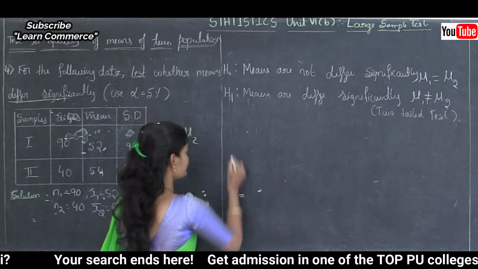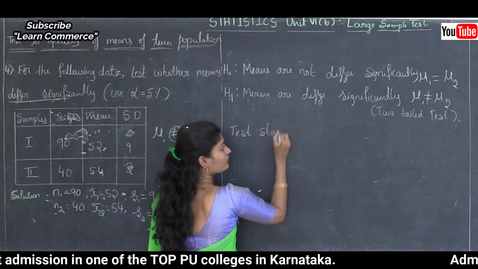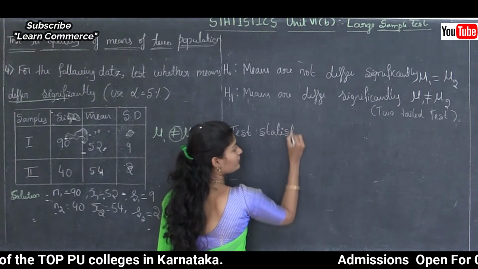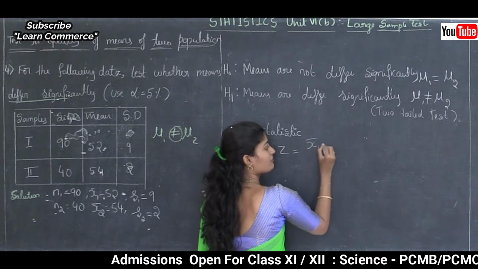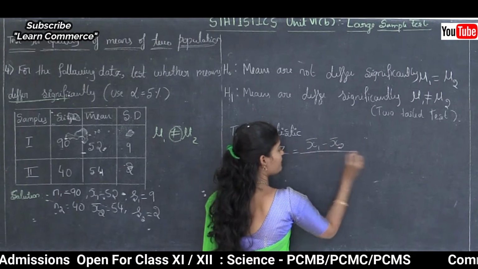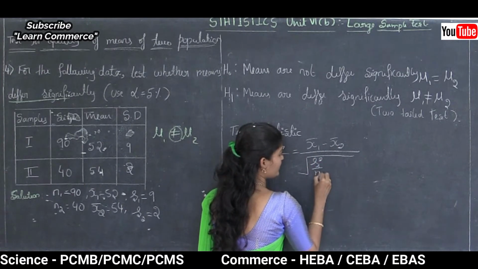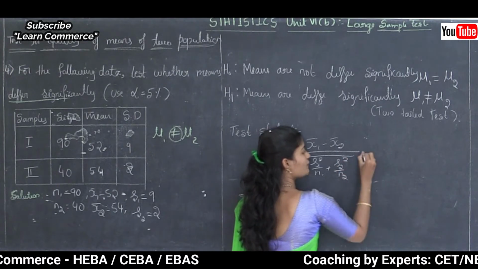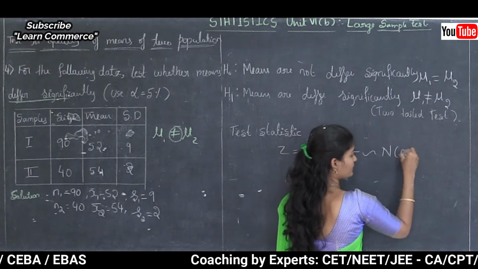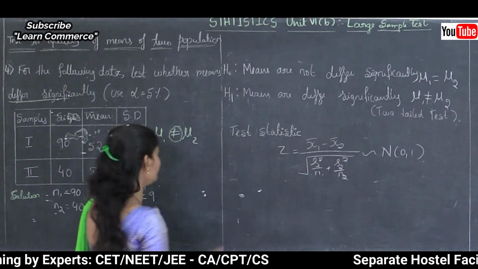Okay. Step 3, the test statistic. That formula is Z is equal to x bar 1 minus x bar 2 divided by square root of S1 square divided by n1 plus S2 square divided by n2, which follows normal 0, 1. Here x bar 1 is 52.